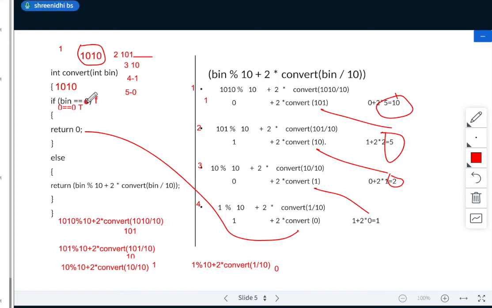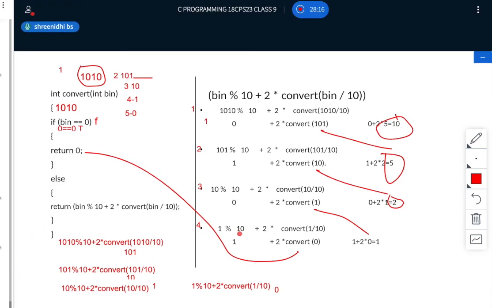You don't understand? Yes or no? So Manish, Prarthana, you students did not understand. Rakshit. Okay. Then let's move to the next program.